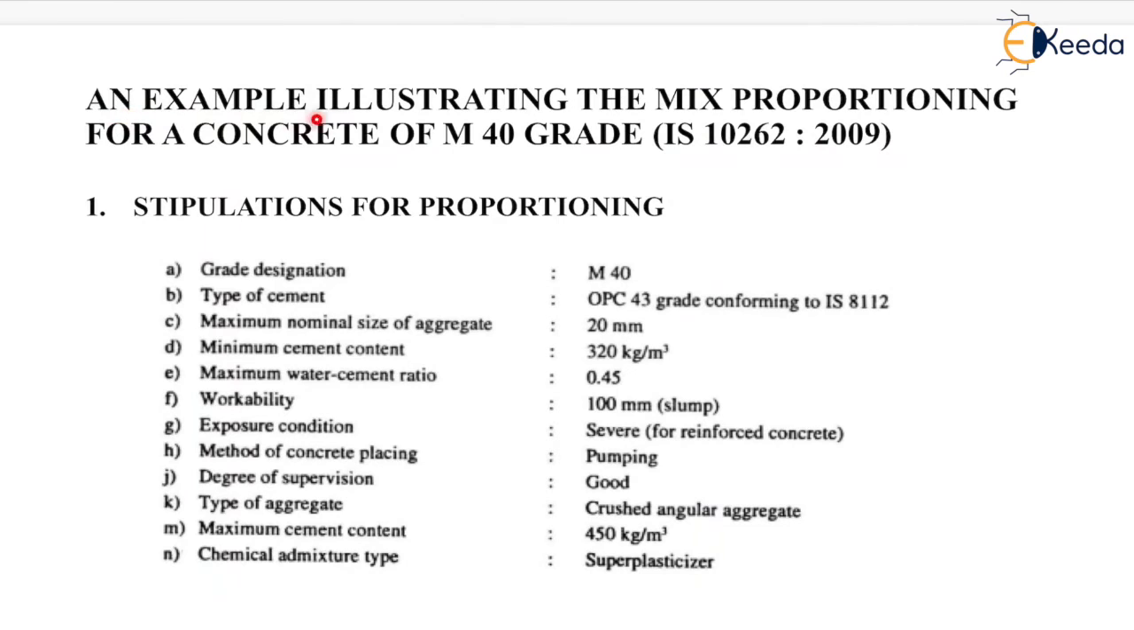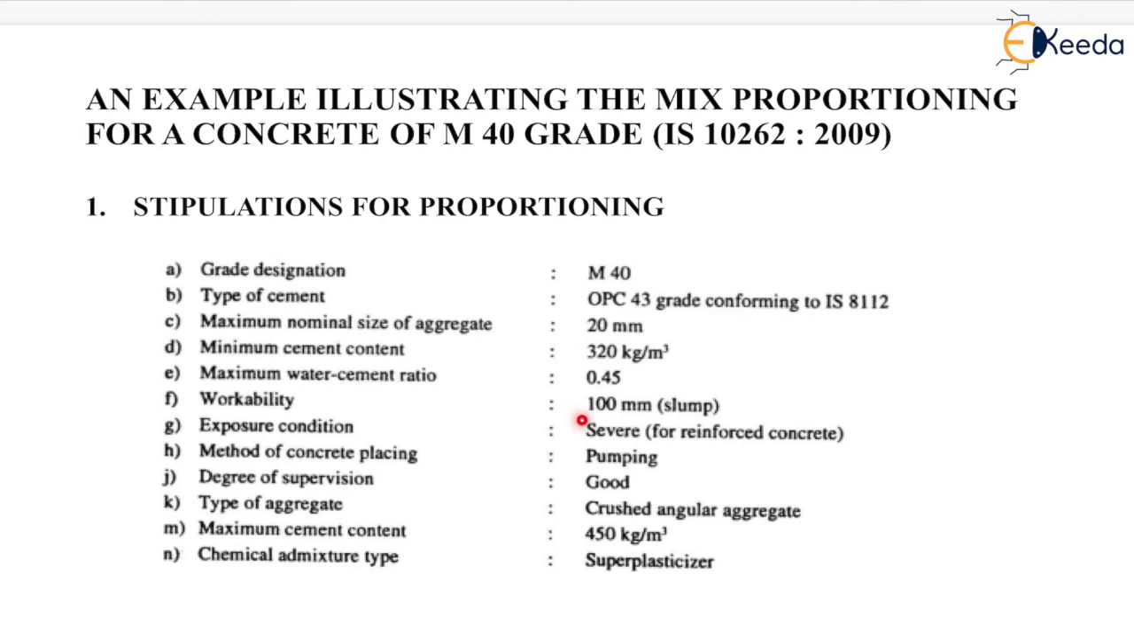An example illustrating the mix proportioning for a concrete of M40 grade as per IS 10262-2009. Now, stipulations for proportioning. The grade designation is M40. Type of cement is OPC 43 grade conforming to IS 8112. Maximum nominal size of aggregate is 20 mm. Minimum cement content is 320 kg per meter cube. Maximum water cement ratio is 0.45.